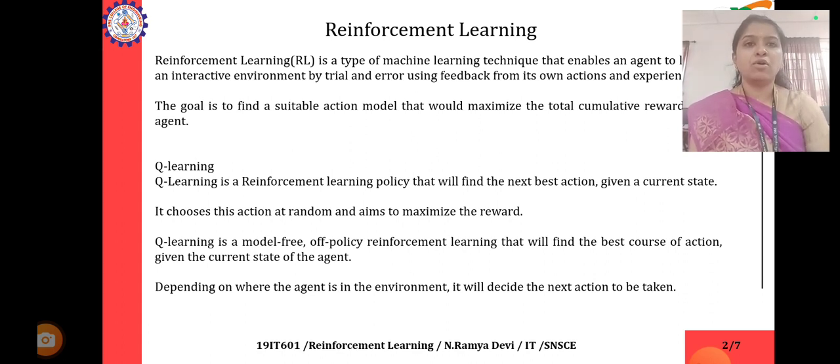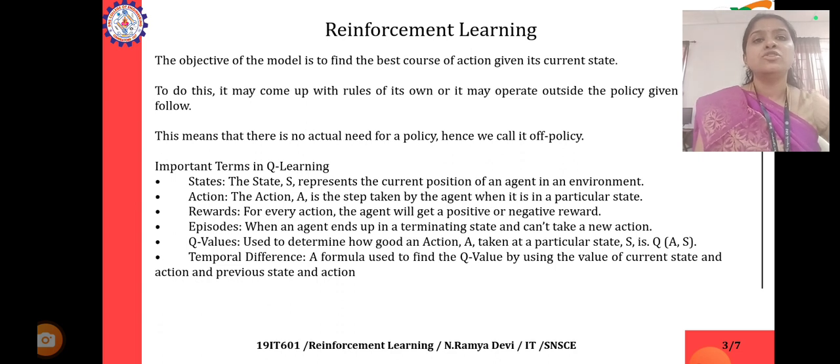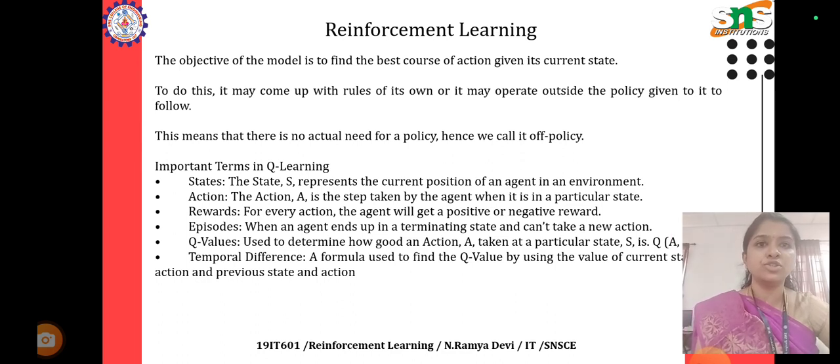Q learning is a model-free, off-policy reinforcement learning method that will find the best course of action given the current state of the agent. Depending on where the agent is in the environment, it will decide the next action to be taken. The objective of the model is to find the best course of action given its current state. To do this, it may come up with rules of its own or may operate outside the policy given to it to follow. This means that there is no actual need for a policy, hence we call it off-policy.